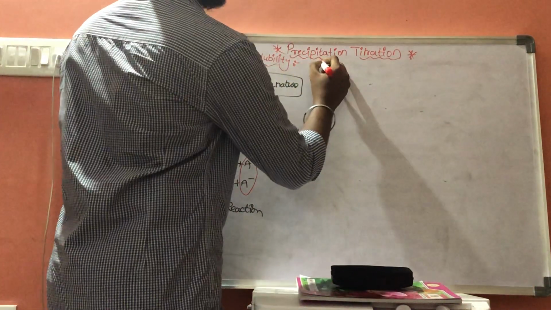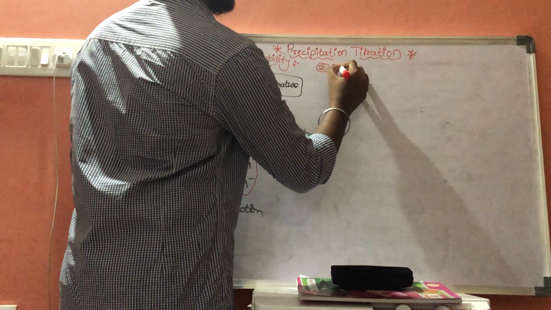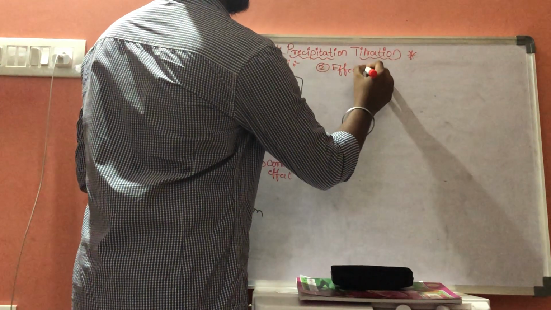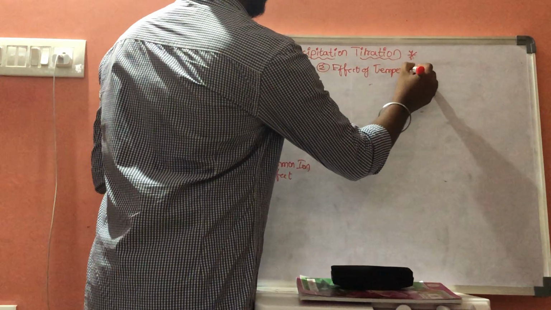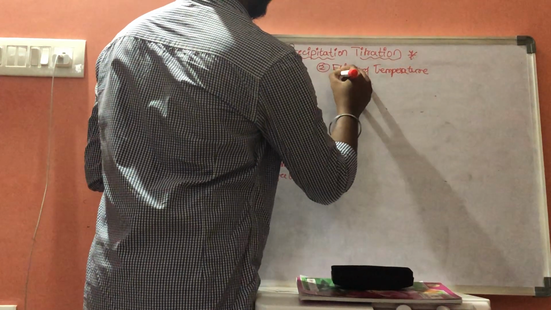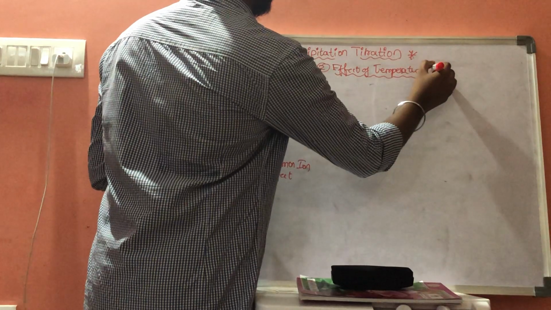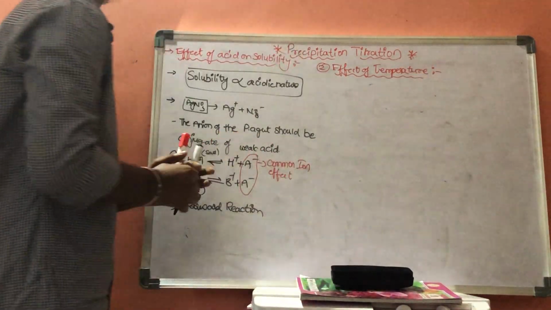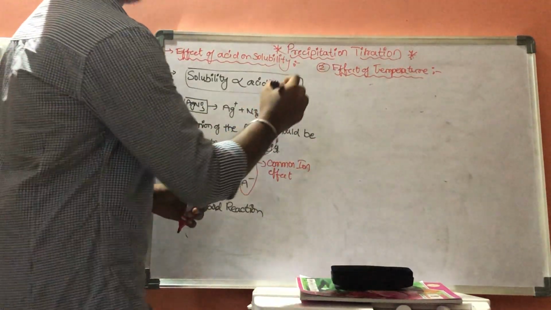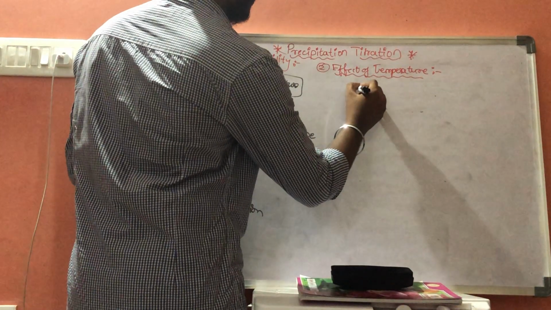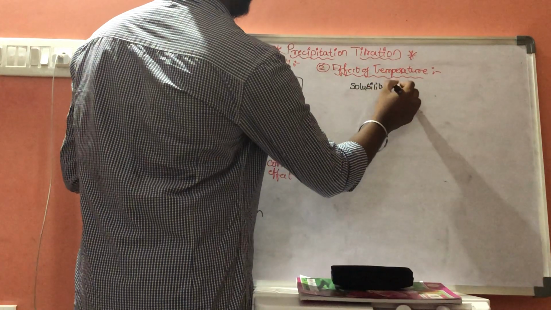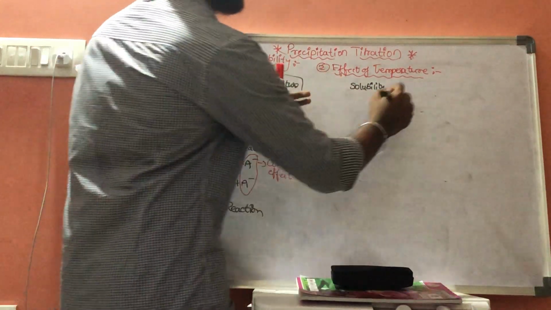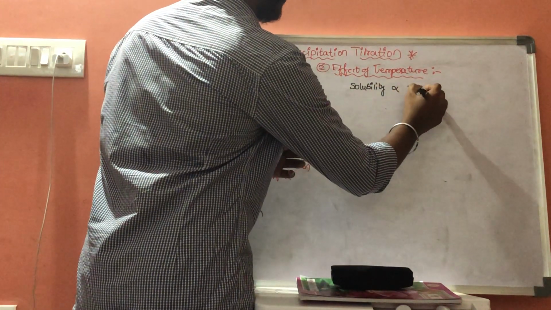Now second one is effect of temperature. Same. Solubility is directly proportional to the temperature.